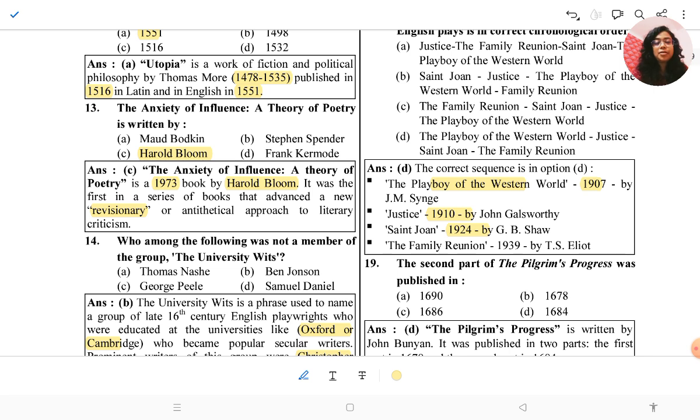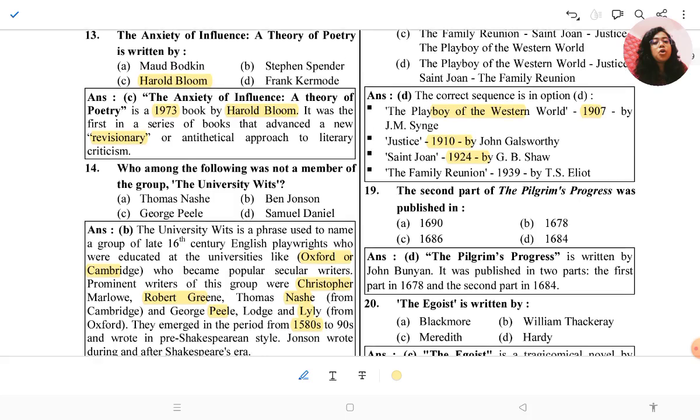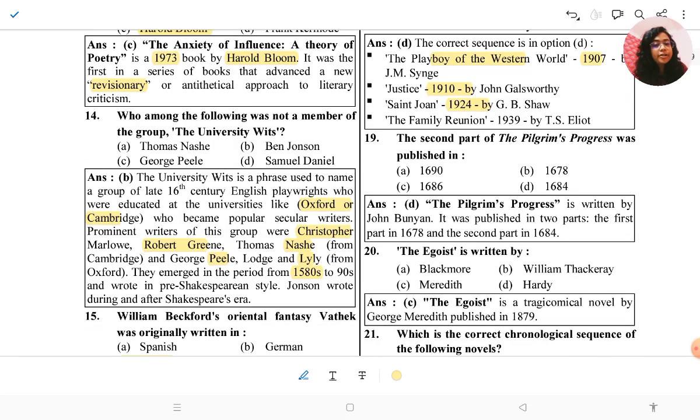This time in the Bihar state exam also, I saw a question where the lifespan of G.B. Shaw was given, which was 1942 something. So the publication date and birth of the author is very much important nowadays. So Saint Joan, which was written in 1924, and The Family Reunion by T.S. Eliot, which was published in 1939.